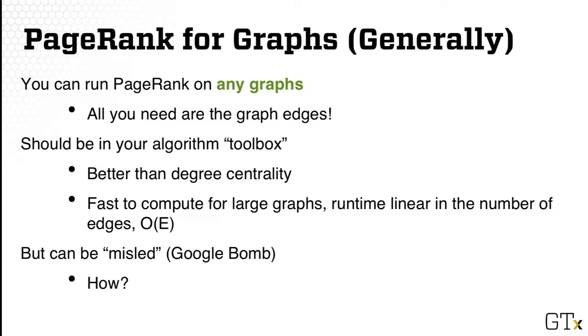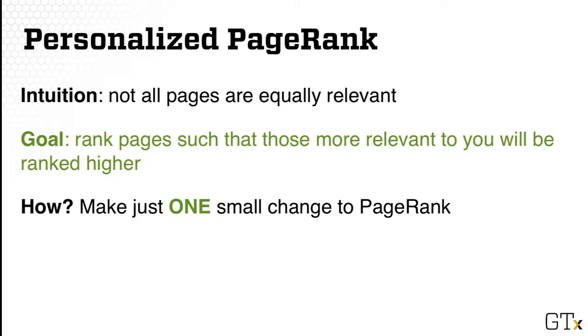But it does have a shortcoming, which is also why Google these days does not only use PageRank, but a combination of many algorithms. Specifically, we can do something called a Google bomb. That means, how do we mislead the PageRank algorithm? One way to raise the PageRank score of a node is to create a lot of fake nodes in the graph and have all of them point to the node that you want to raise the PageRank score for. If you look at the algorithm again, having more votes going into a node can help increase the PageRank score.